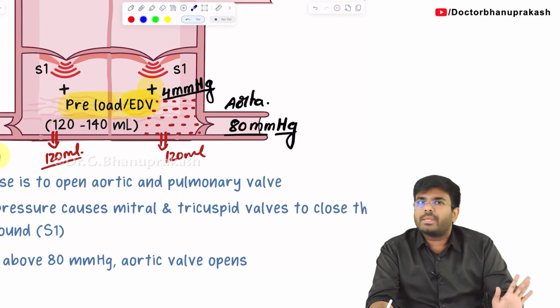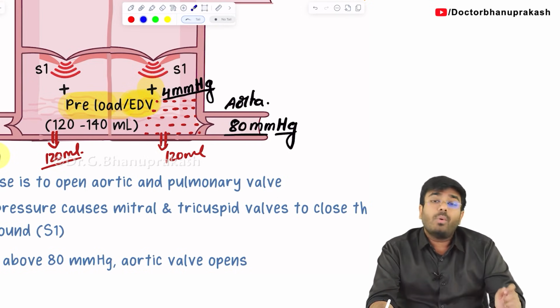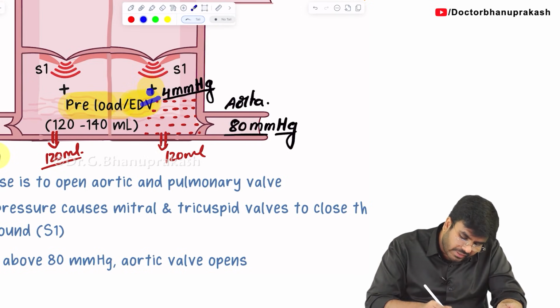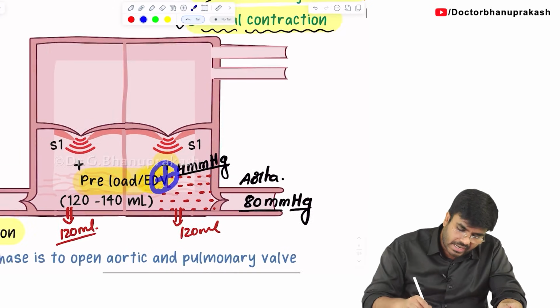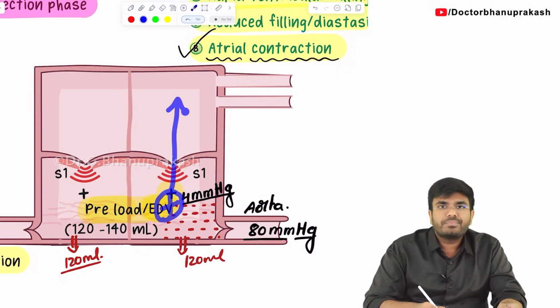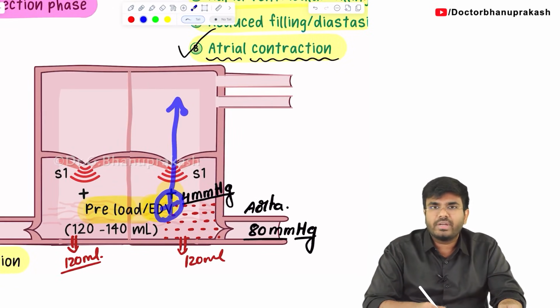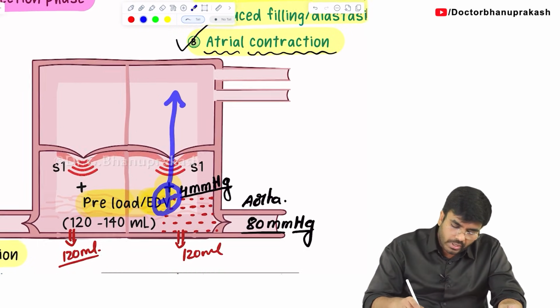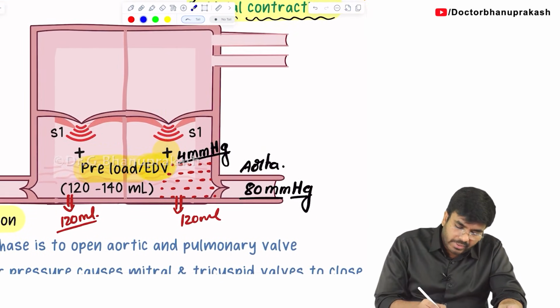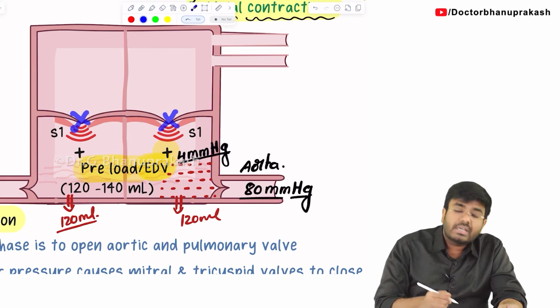Okay, but tell me, one problem is there here. What is the problem? The problem is when the ventricle is contracting, there is a chance the blood can go back into the atria. Do you want this regurgitation of blood back into the atria? No, we don't want that. So, in order to prevent this regurgitation, immediately which valve closes? Mitral valve closes, tricuspid valve closes.